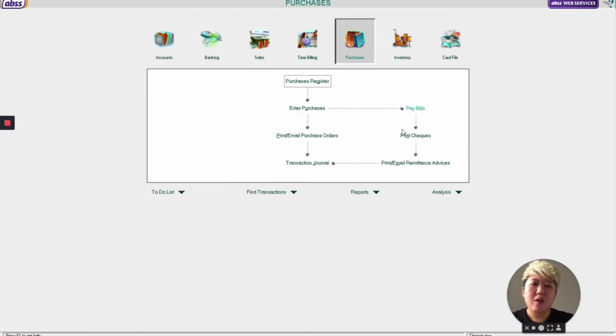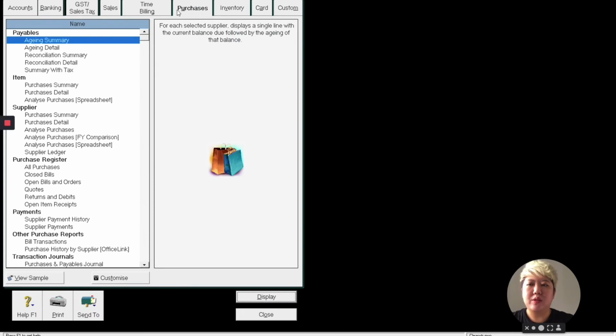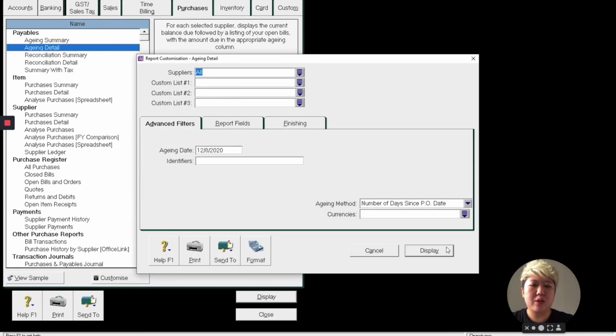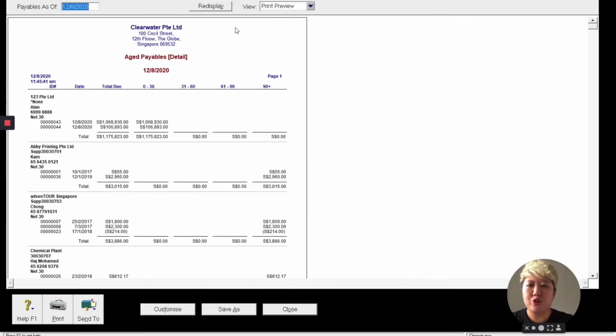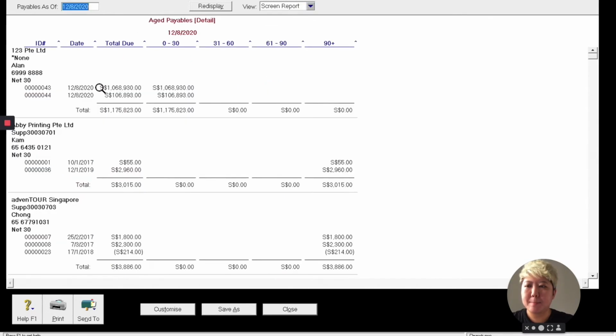So what I can see from here is my aging is up to date. Straight away I can open my aging. Okay, see, there's the captures inside.